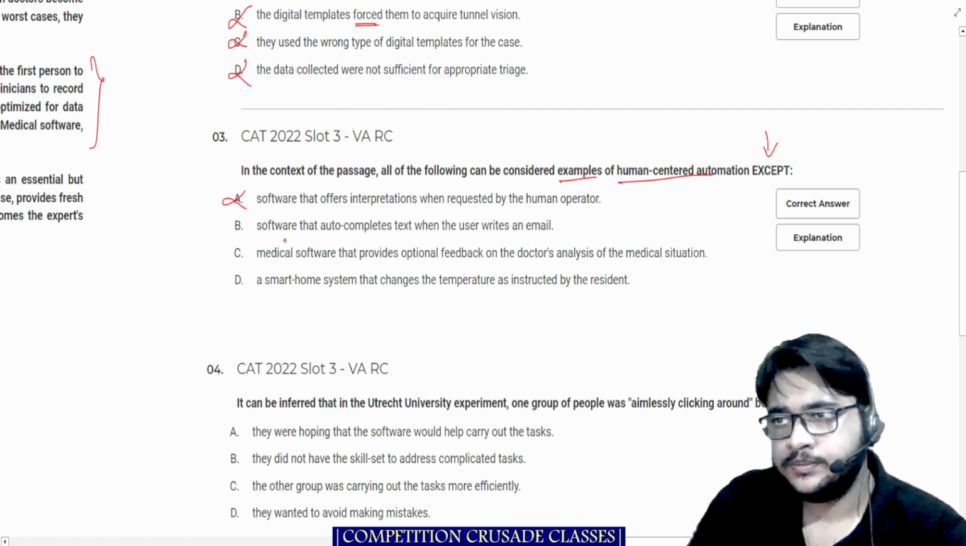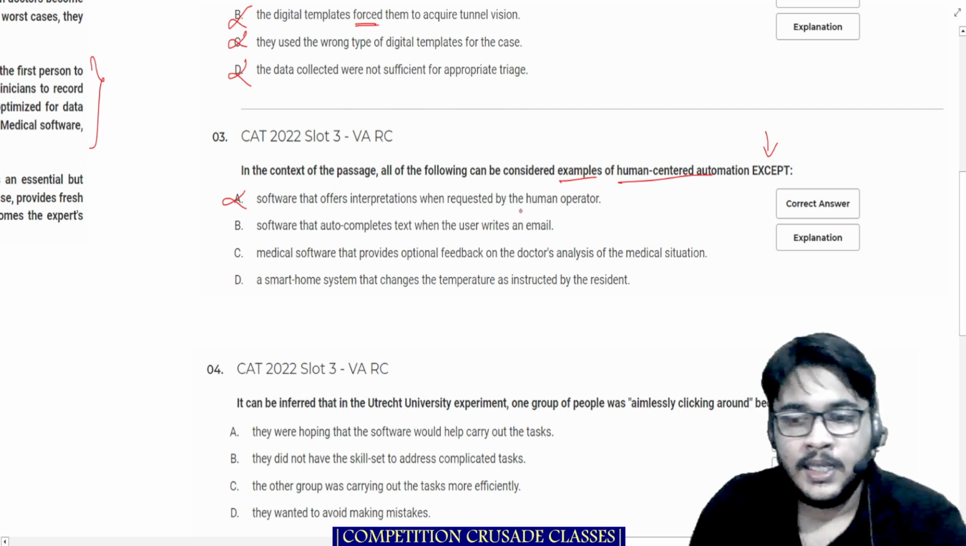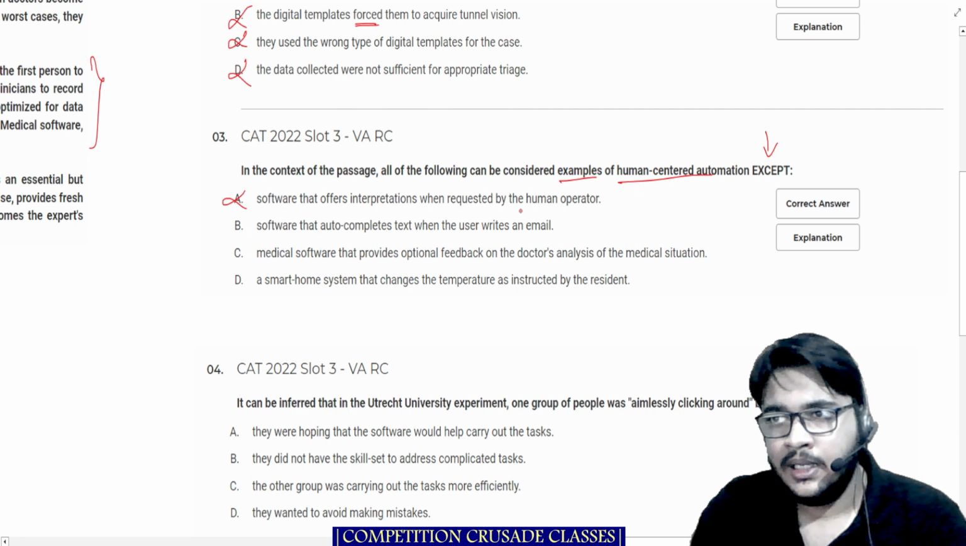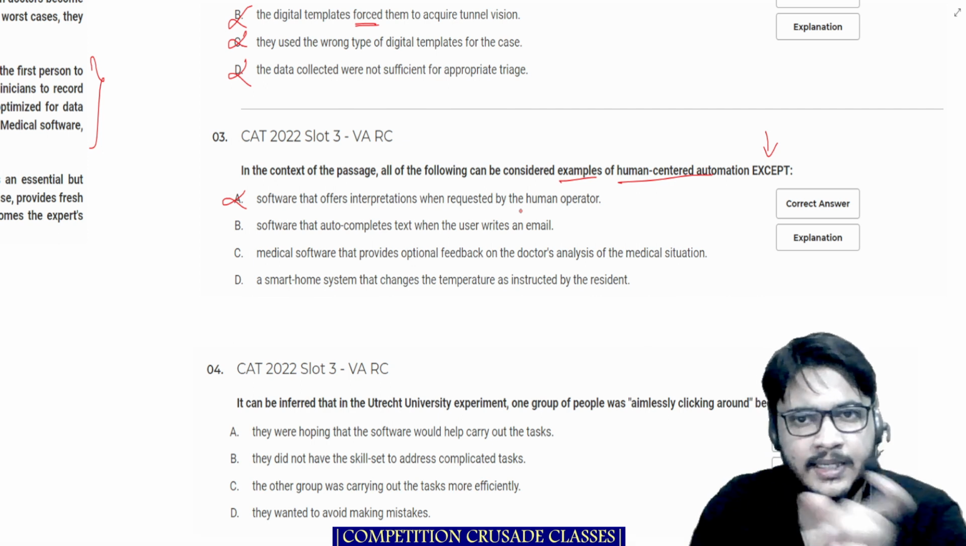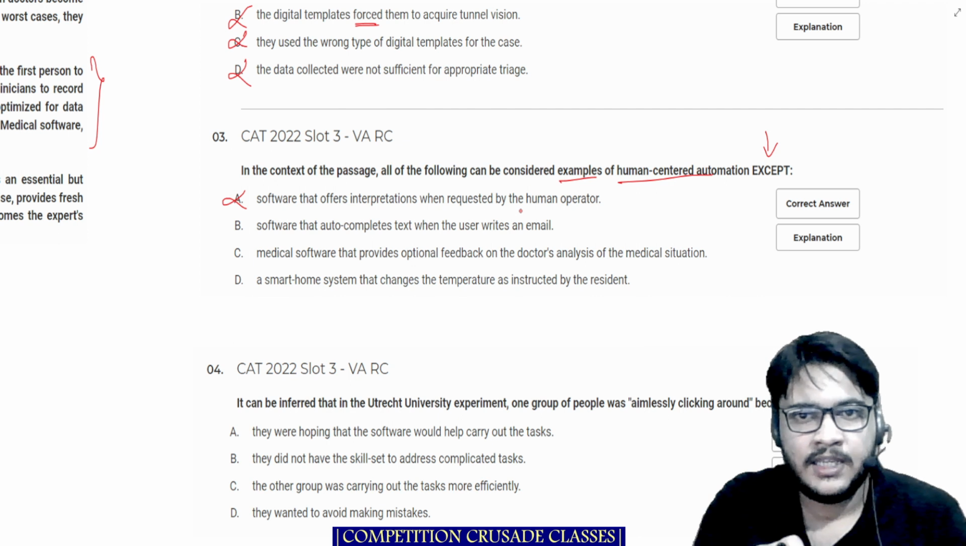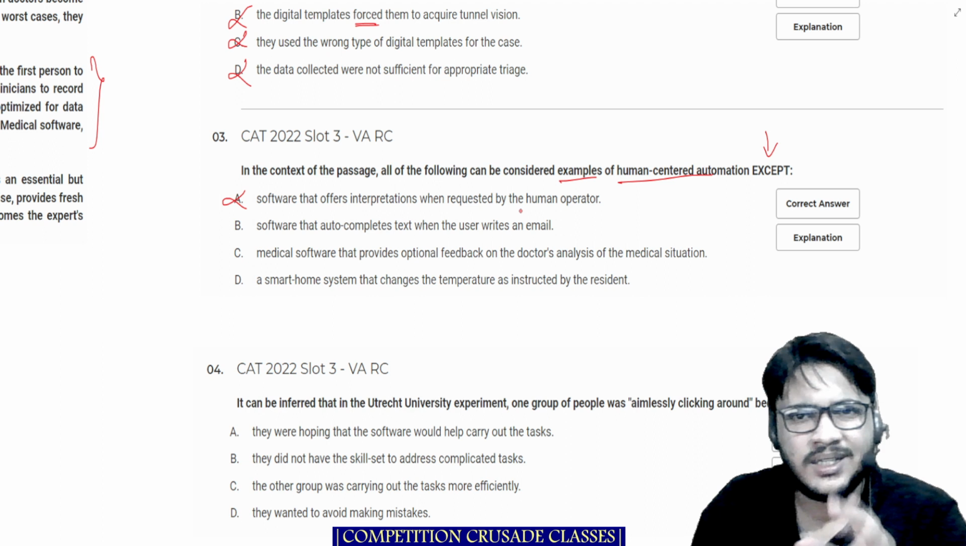So this goes out. Software that auto completes text when the user writes an email. Now understand one thing: if I start writing an email, and the software basically completes it, is it a secondary process or a primary process? The primary process should be that I write the email, and the software should be telling me some grammatical mistake or something of that sort.